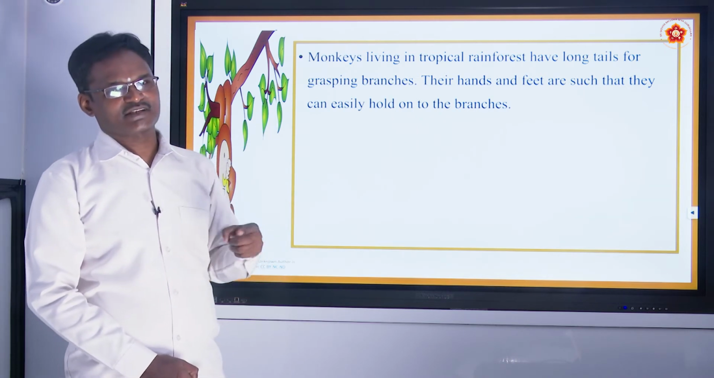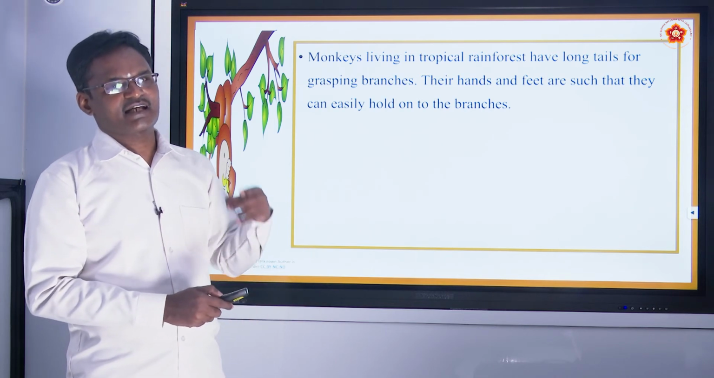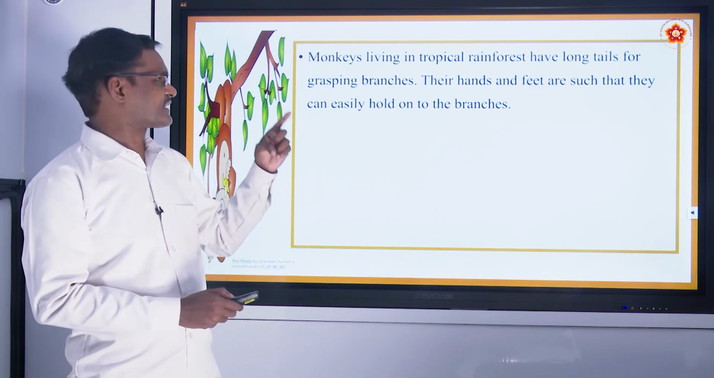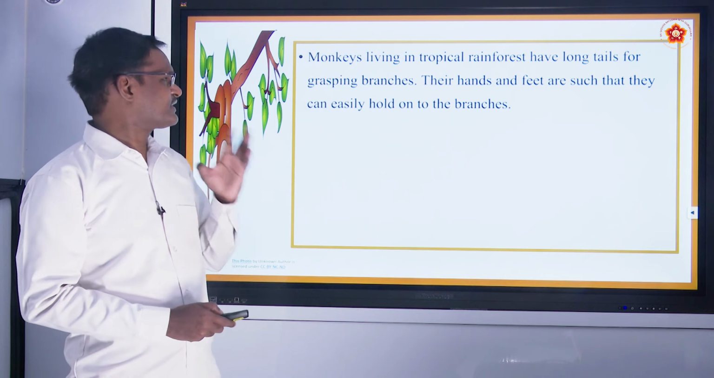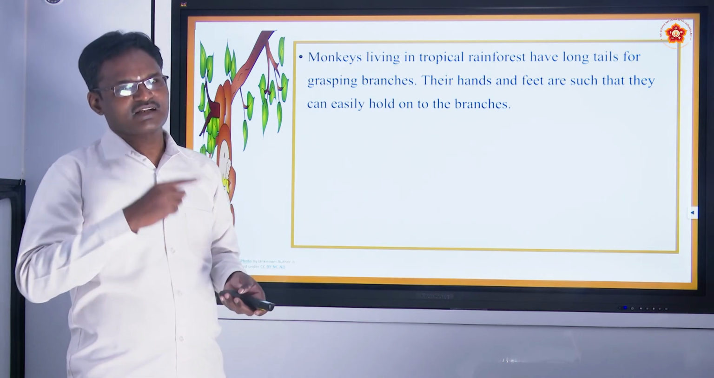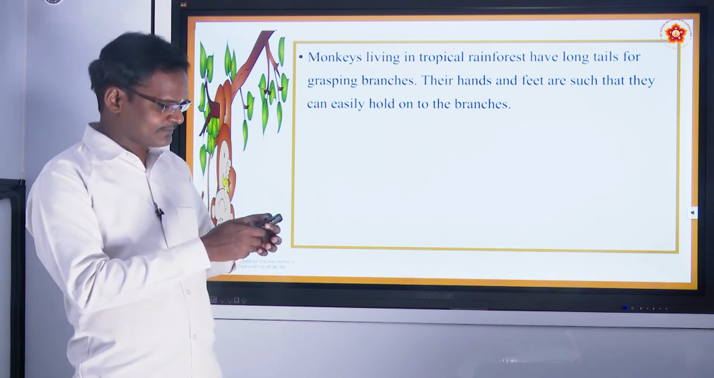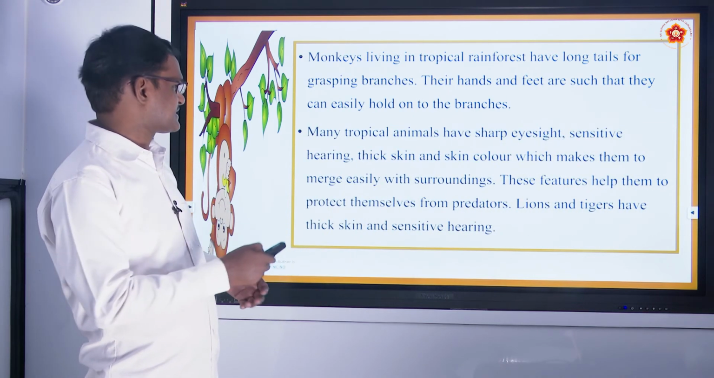They will grasp the branches. Grasping means they will hold the branches very easily. And not only that, they can easily hold onto the branches, and with the help of this they will round the tail and sit on the branches for a long time. That is the specialty of the monkeys.